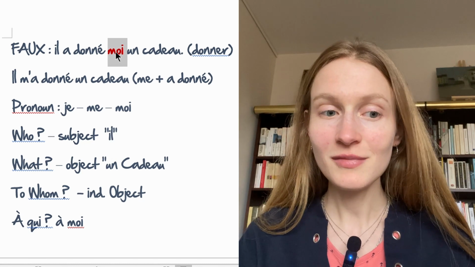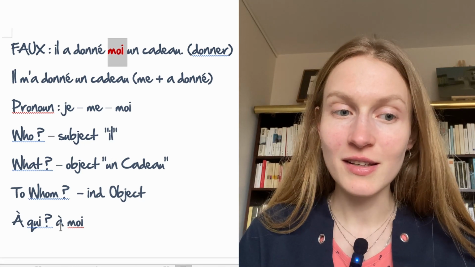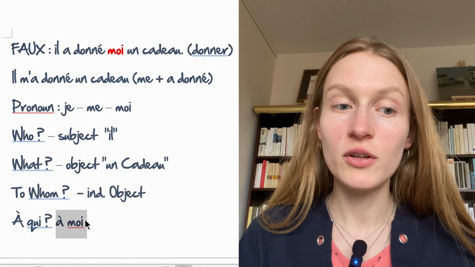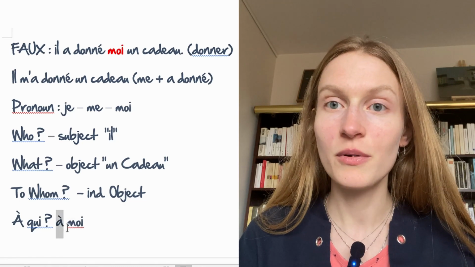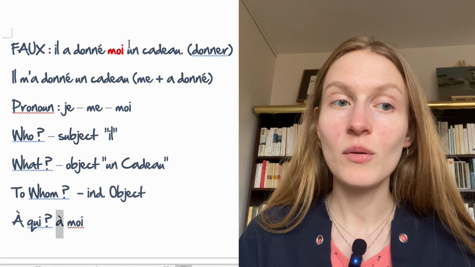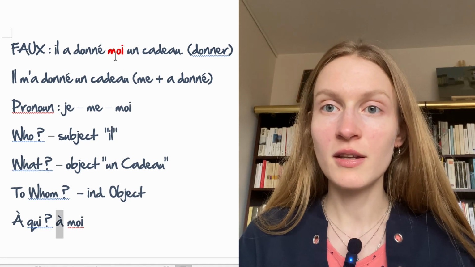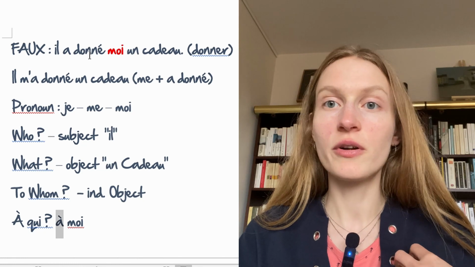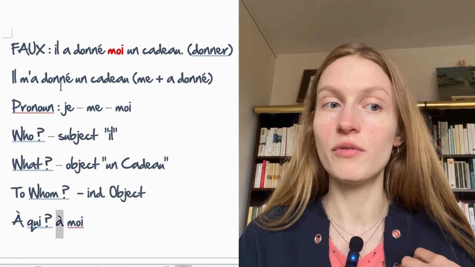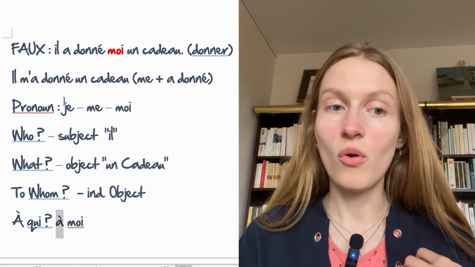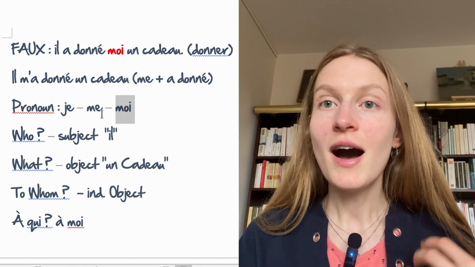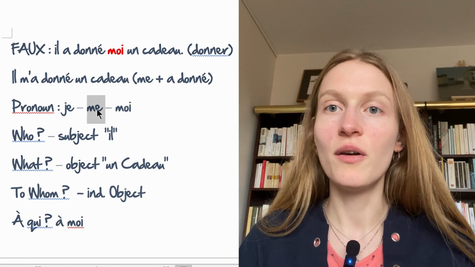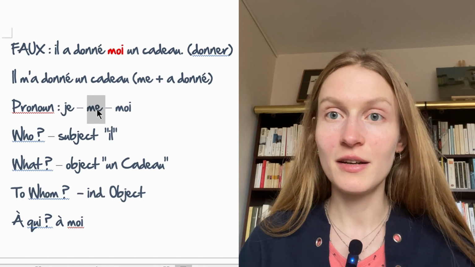But as much as this is the correct way to say it when you have this preposition before, in this case, when there is no preposition, and moreover, when "me," or the reference to me, is just next to the verb, we don't want "moi," we want "me." I don't want to go into detail on why it is, but it is that way.